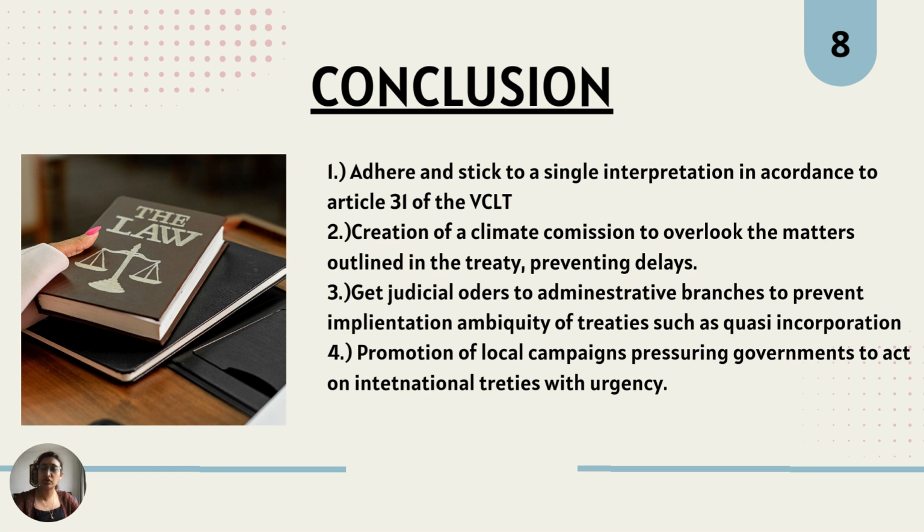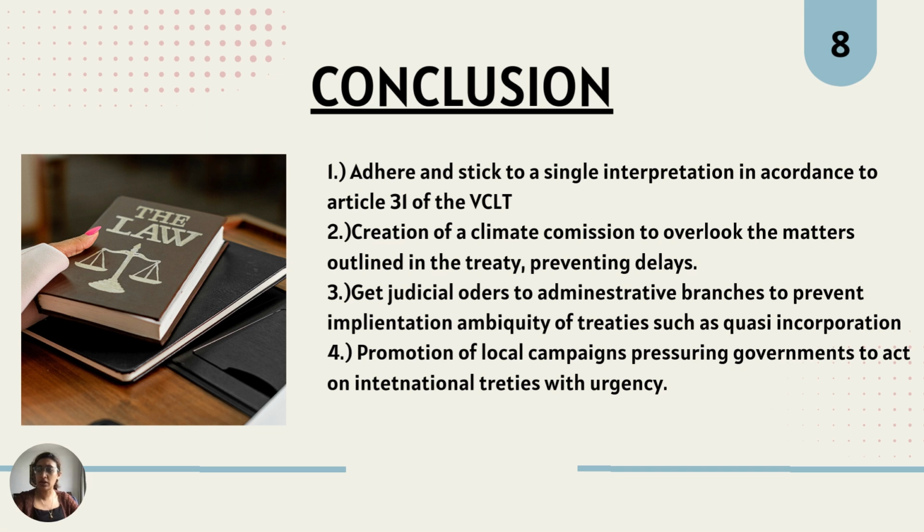So now moving on to the final part of the presentation, which is the conclusion. There are many ways in which international treaties can be applied to the nation. This depends on whether a country subscribes to either monism or dualism. However, regardless of the system, each has its positives and negatives.